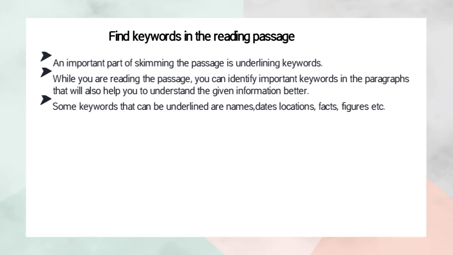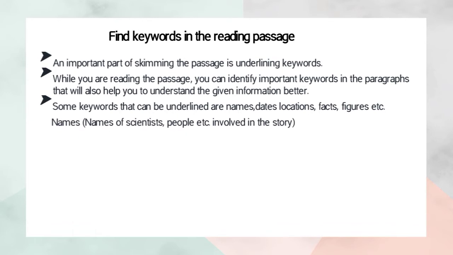Not only names, dates, and locations, but if a word or information is important for us, then just underline it. We don't need to underline the whole text or the whole sentence. We just underline some keywords from the sentence.